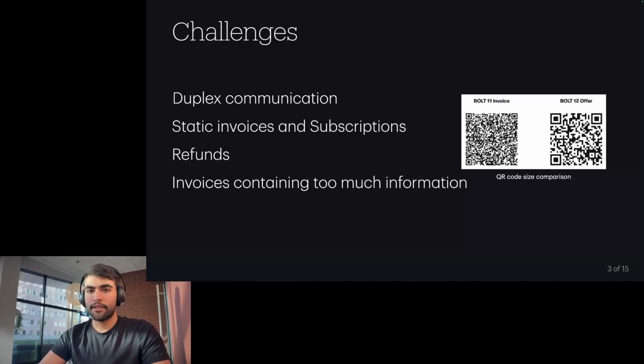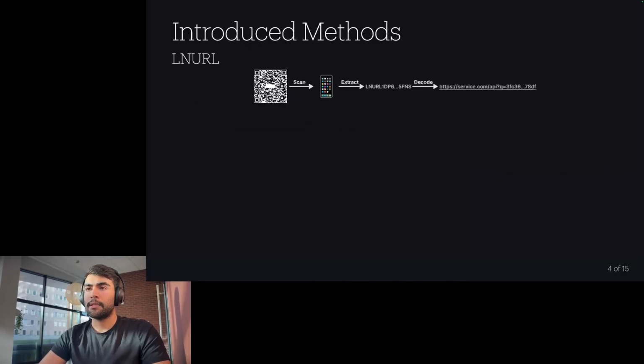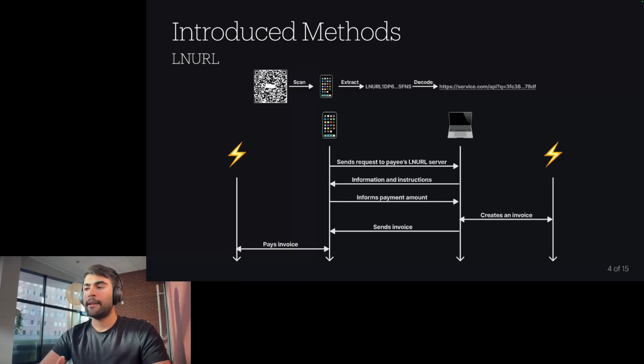In order to address these challenges, one of the methods that was introduced is LNURL. With LNURL, you have to run an HTTP server alongside your Lightning Network node. Instead of communicating the invoice to the payer, you just show them a QR code that has the encoded URL of your HTTP server. Then when the payer scans the QR code, decodes it and gets the URL to your HTTP server, the HTTP servers of the payer and the payee can have two-way communication between each other.